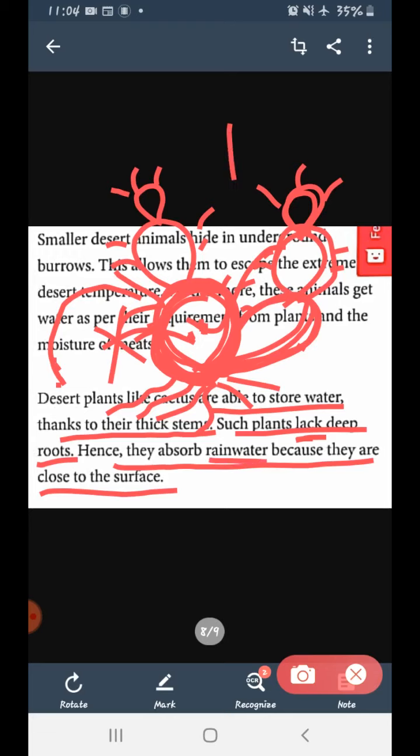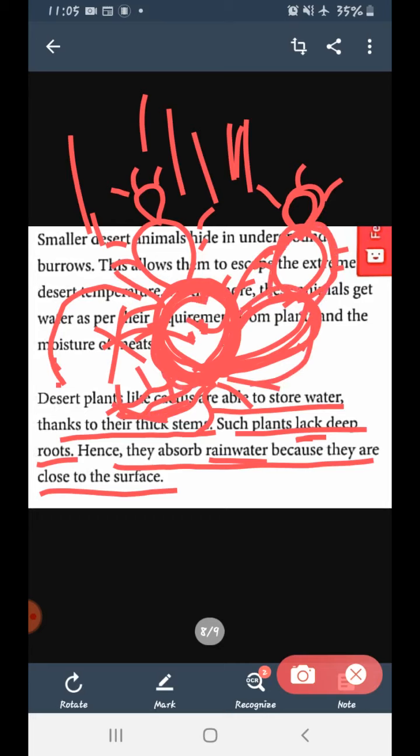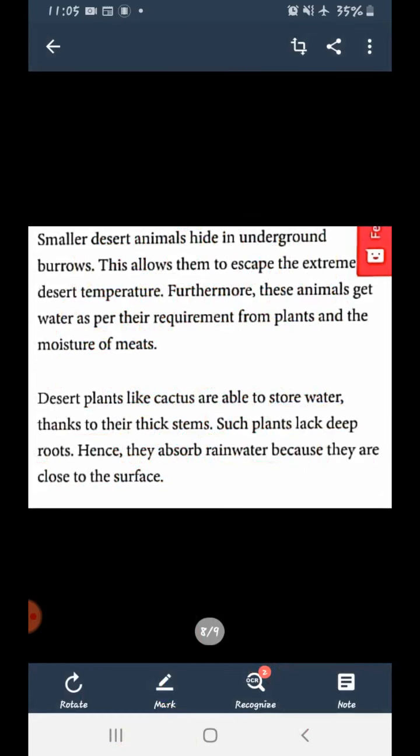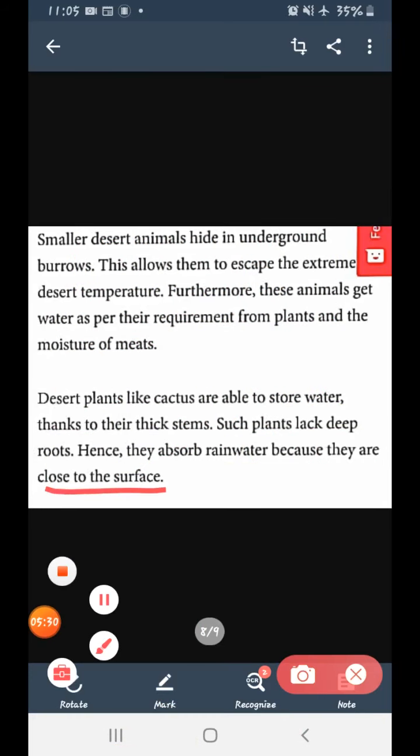So, whenever there is rainfall, these roots collect water and store it in their stems. Clear to everyone? Okay. Now, where are their roots? Their roots are very close to the surface. Surface, you know what is surface? Surface means ground. So their roots are very close to the surface. Okay, next.